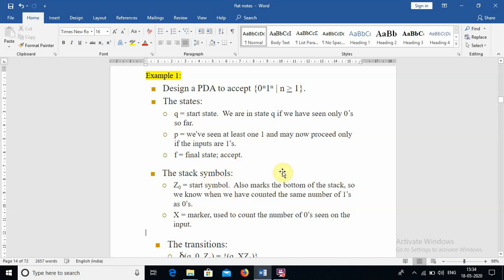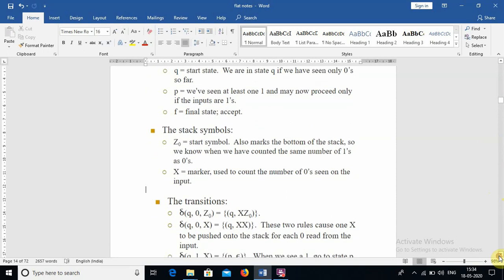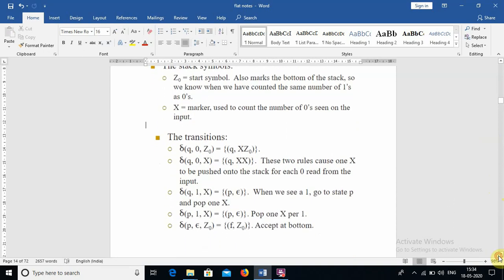And the stack symbols. Initially the stack is empty, but we have to take one initial stack symbol, that is Z0. Okay, so here X is a marker used to count the number of zeros seen on the input. Okay, so that is a stack symbol. Z0 we are taking as the initial stack symbol. And the next one, transition functions. So these are the transition functions we can see.